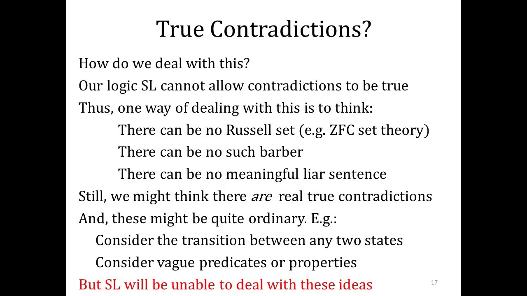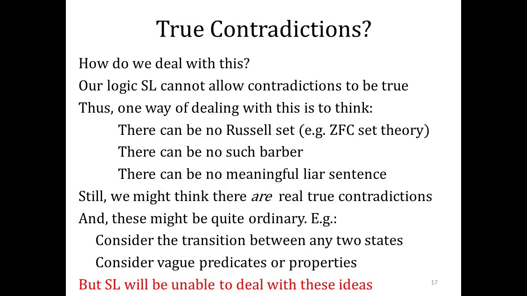The first approach is just to say, there can be no contradictions. This is what happened with set theory. Frege invented set theory, Russell derived the Russell set. Frege was devastated by this, but then later ZFC set theory, which is Zermelo-Fraenkel set theory, which, if you're in math, is the set theory you learned today, doesn't allow the construction of the Russell set. Similarly, there could be no such barber. The barber makes no sense. There couldn't be that barber. Or there can be no meaningful liar sentence.